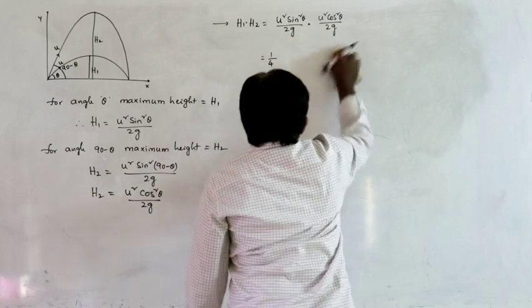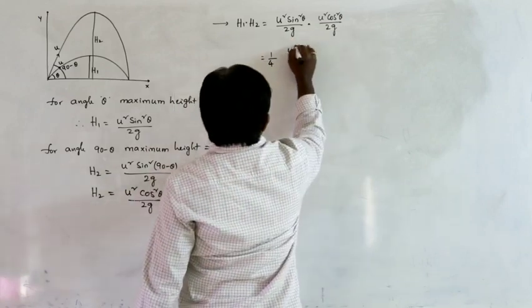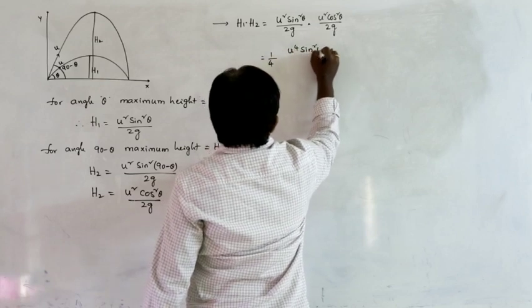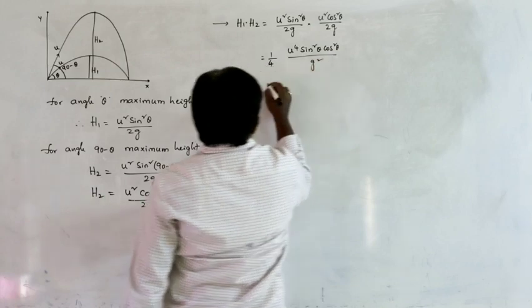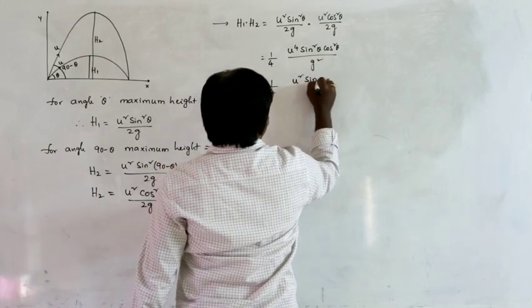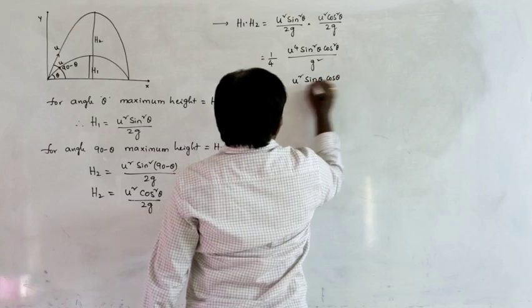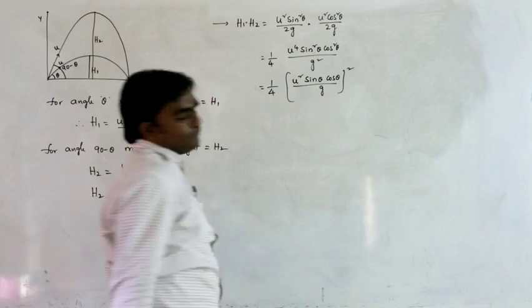For your clarity, again we can write it as u power 4 sin square theta cos square theta by g square, 1 by 4 into u square sin theta cos theta by g whole square, right.